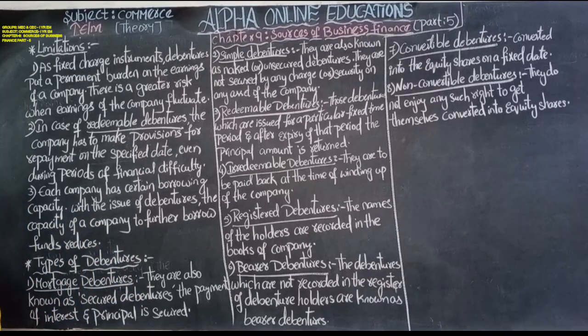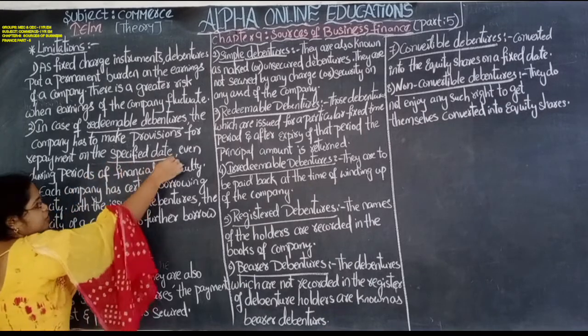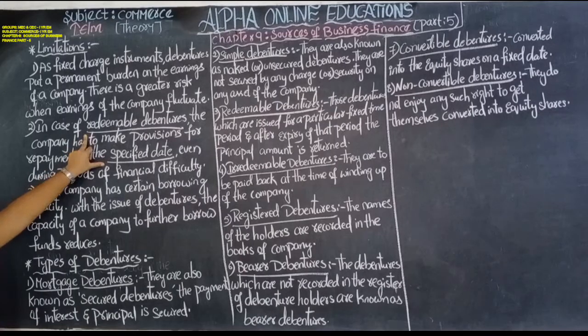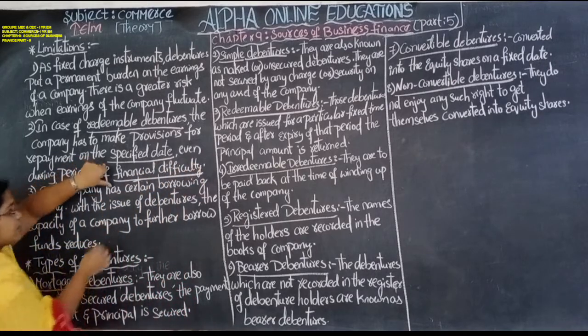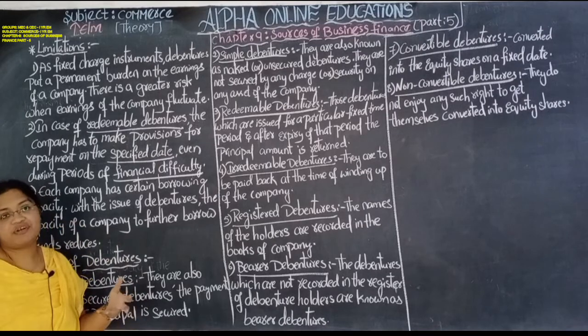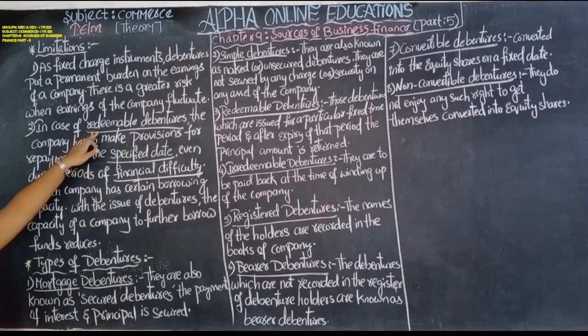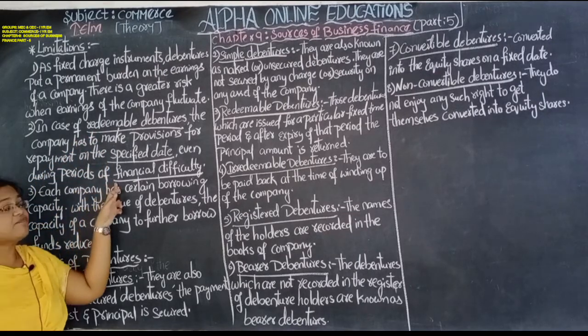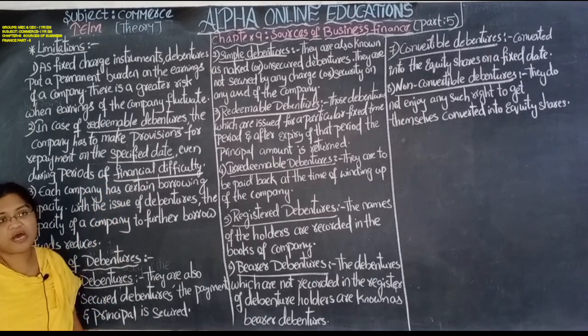The redeemable debenture holder will get the principal amount on the specified date. If the company is facing financial difficulty on that date, it becomes difficult and very risky for the company to pay the principal amount to the redeemable debenture holder.